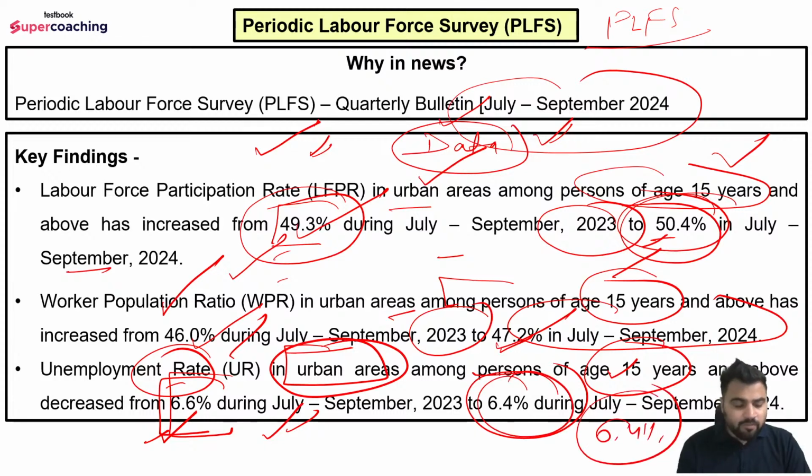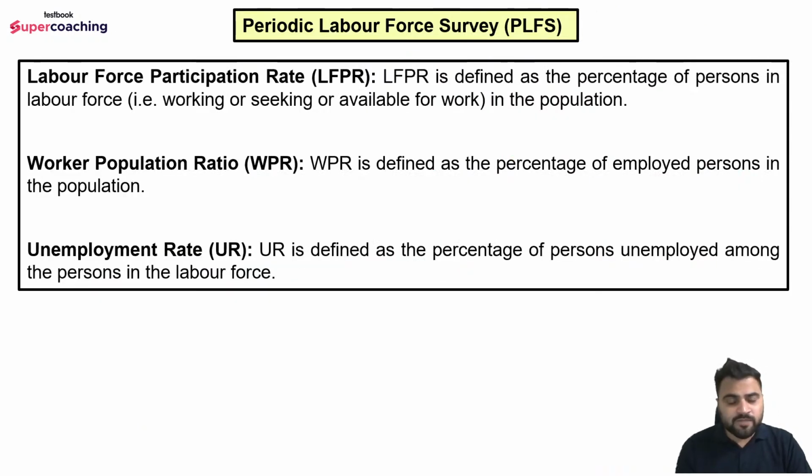So these are some important points that you have to remember, and also you have to understand some important terms that we have used, for example LFPR, WPR and the unemployment rate. So here you can cover them basically. That is, what is LFPR? LFPR is defined as the percentage of persons in the labor force that is working or seeking or available for work in the population.